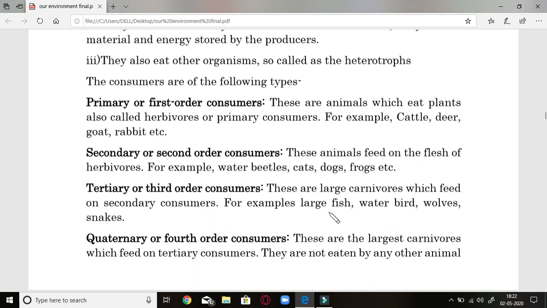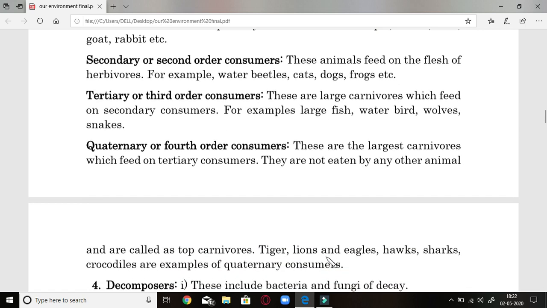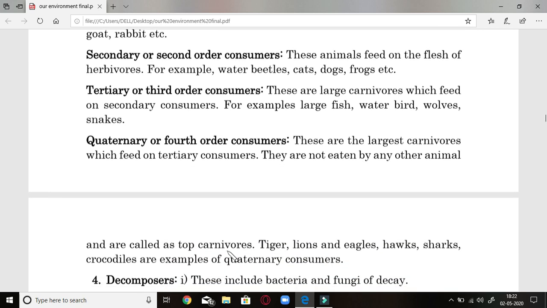Examples are large fish, water birds, whales, snakes, as you have seen above. Whereas quaternary or fourth order consumers are the largest carnivores which feed on tertiary consumers, and they are not eaten by any other animals. That is why they are known as top carnivores: tiger, lion, eagle, hawks, sharks, crocodiles, and they are the quaternary consumers.